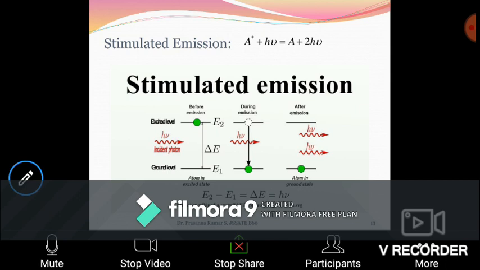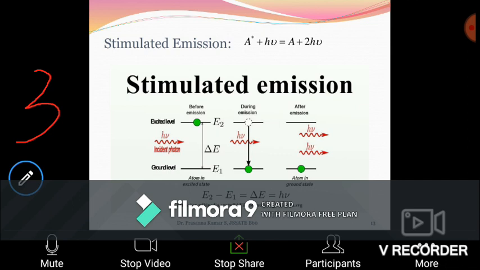Now it is in the excited state. It is held by an external passing photon. When there is an external passing photon, again the energy of this photon should be equal to E2 minus E1, which is equal to h nu. Say the passing photon, the one which is going to hit the excited atom at E2, should have an energy difference equal to E2 minus E1.